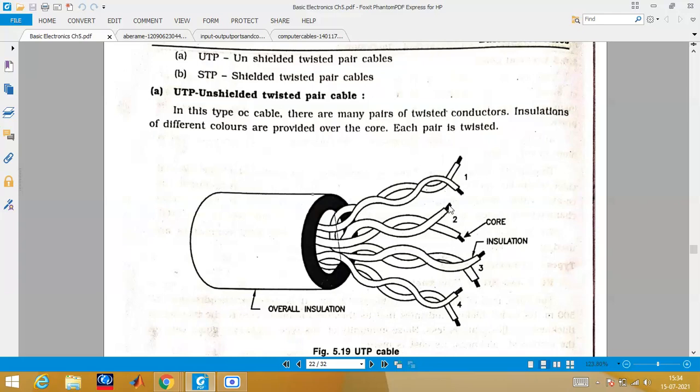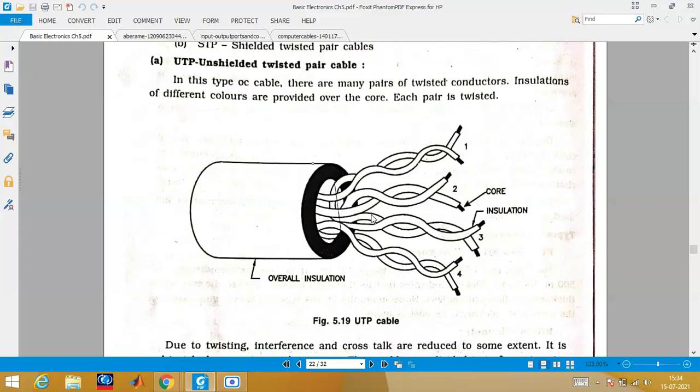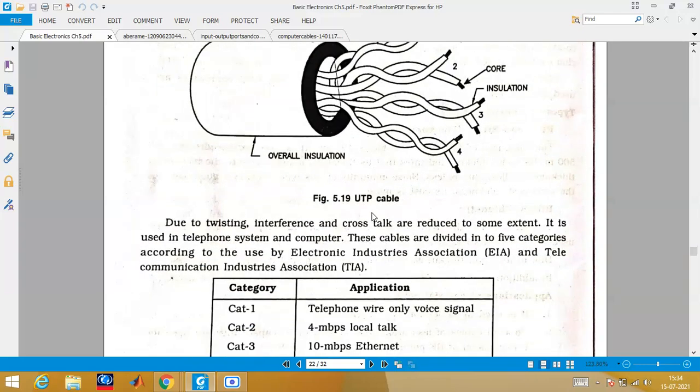And this dark color which you can see is nothing but the copper wire, above which there is one insulation. And all this wire is also provided with overall insulation, and this type of cable is known as unshielded twisted pair cable. Okay, and here different colors are provided over the core, and each pair is twisted, which I explained now.